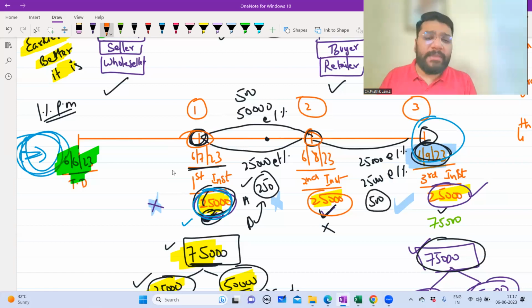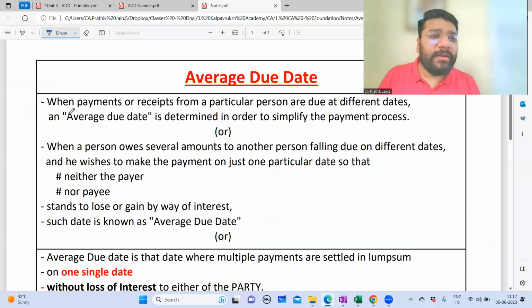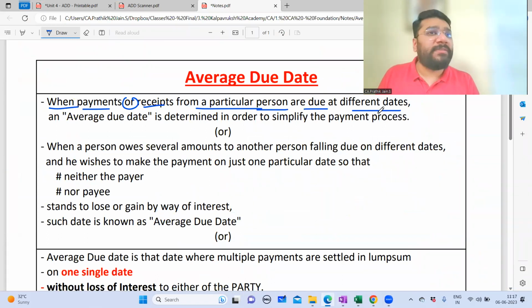So now we'll keep it very simple, guys. What is average due date? When payment or receipt from a particular person are due on different dates. When there are multiple due dates of payment and receipt, you calculate an average due date. An average due date is determined in order to simplify the payment process.